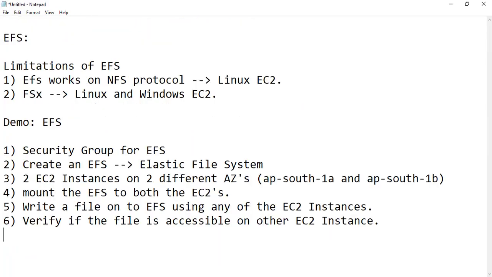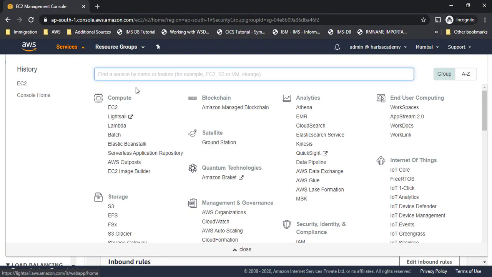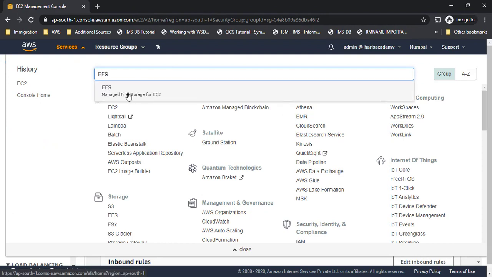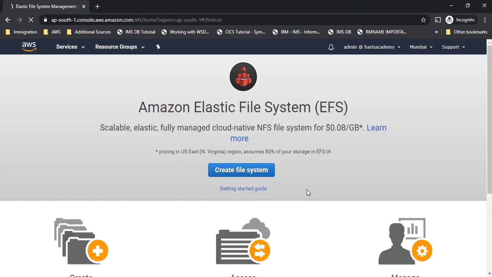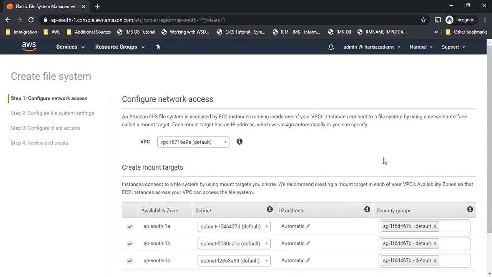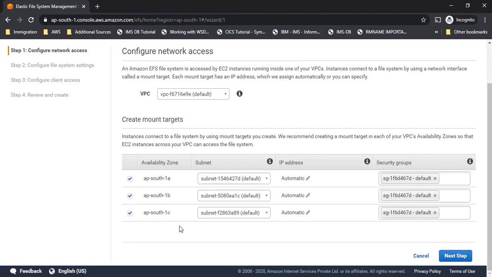Now what is our second step? The second step is to create an EFS. Let me go to EFS. I'll search for EFS in services, and then I will try to create an EFS here. I don't have any EFS system already, so I will create a new file system. You can see different options here. One is the VPC. We are selecting the default VPC for now and not changing anything. You can see the availability zones here.